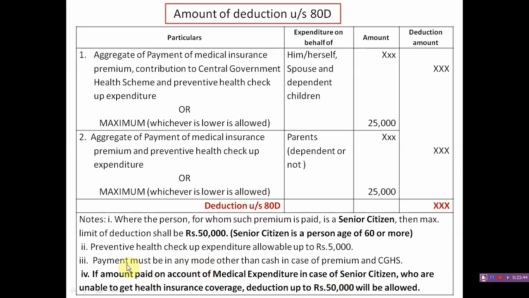And the important point for this section is that the health insurance premium must be paid in a mode other than cash. It means cheque, DD. In this mode, the payment of a premium should be made. If the health insurance premium is paid in cash, deduction is not allowed.